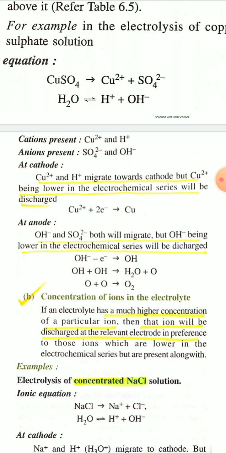So you will get copper metal at the cathode, and the cathode reaction is Cu2+ + 2 electrons → Cu atom.